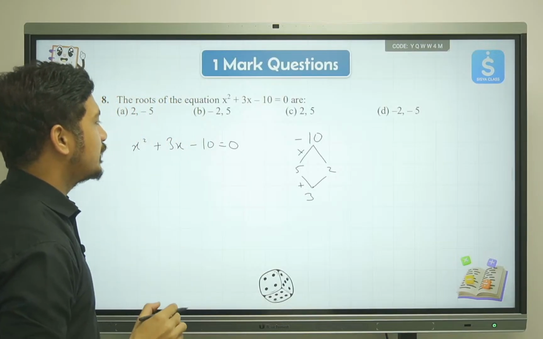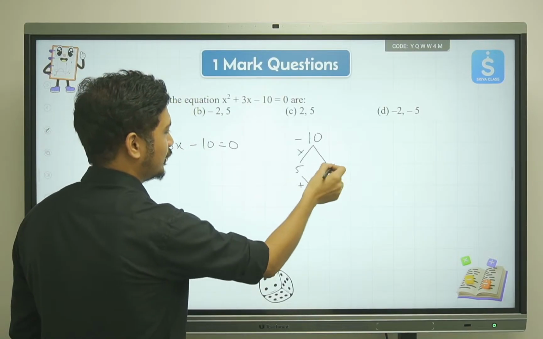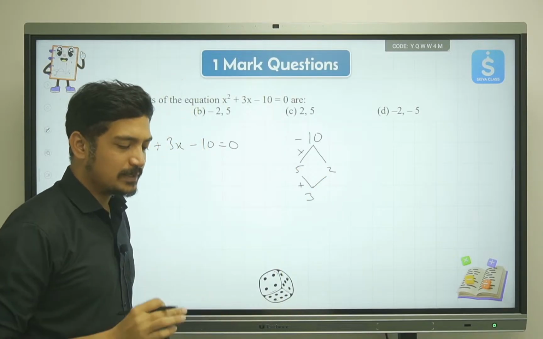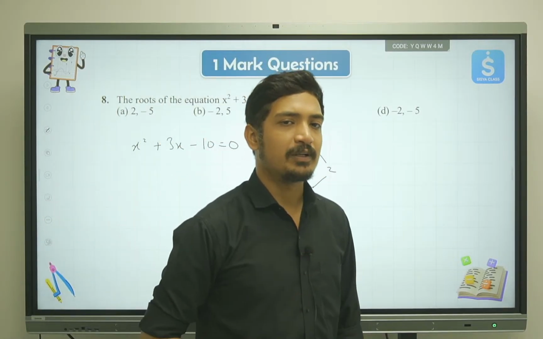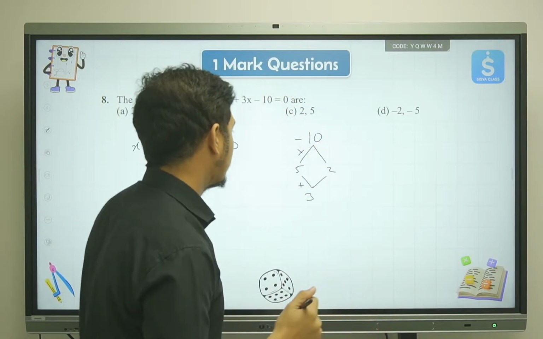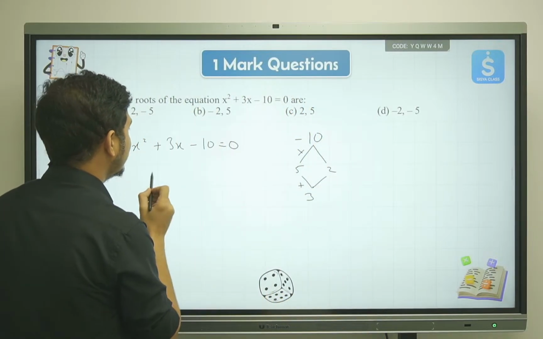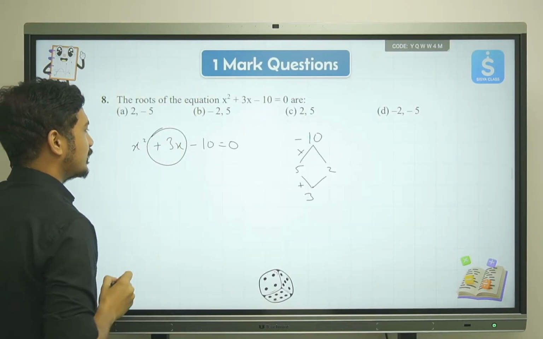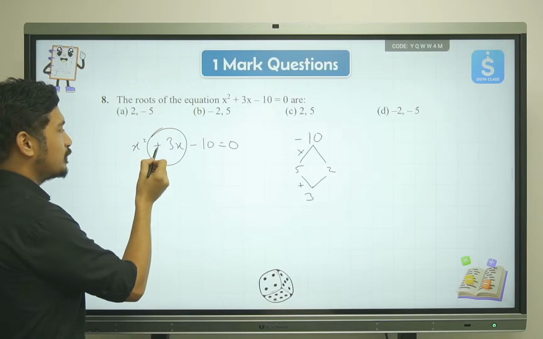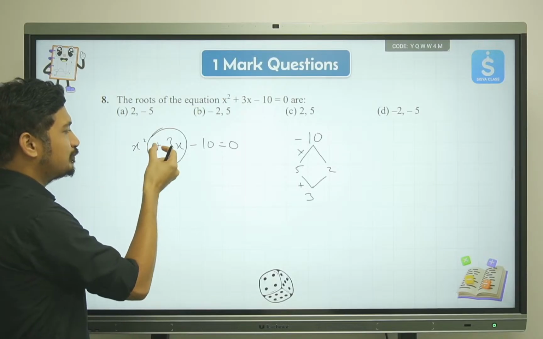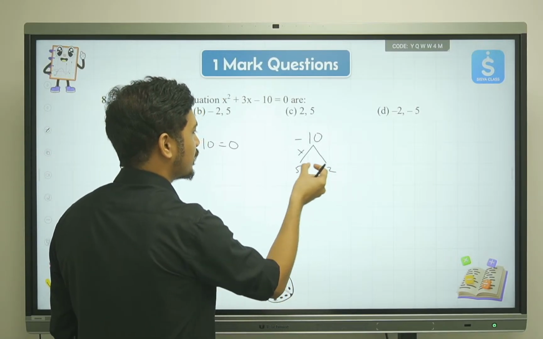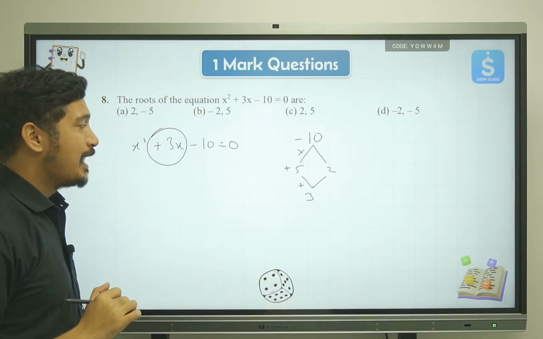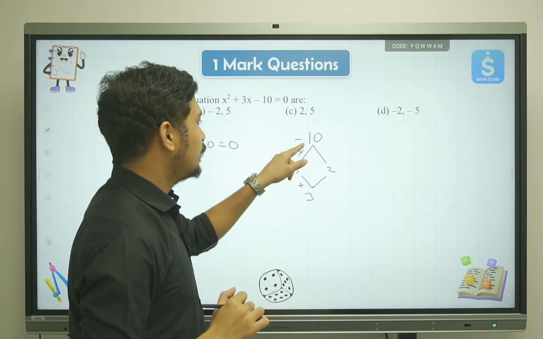Now the thing is, how do I give the sign to it? What sign should I give to 5? What sign should I give to 2? This is something that students again face difficulty to conclude. So this is a trick. We'll take the middle term. The middle term over here is plus 3x, and what is the sign of it? Plus. So I'll take this plus and give it to the bigger number. Which is the bigger number? 5. So I'll say plus 5. That's it. Then you'll see upon multiplication you need a minus sign.